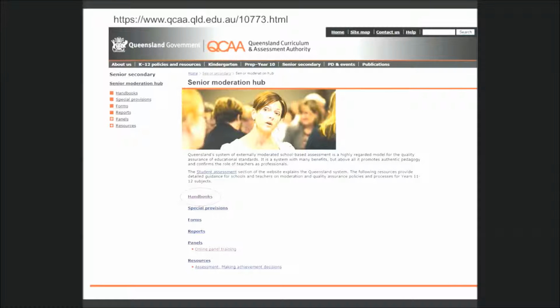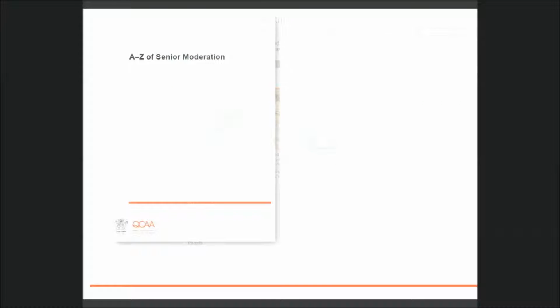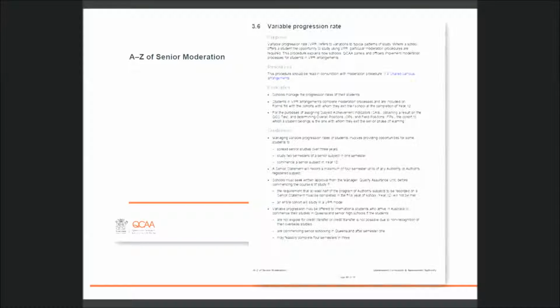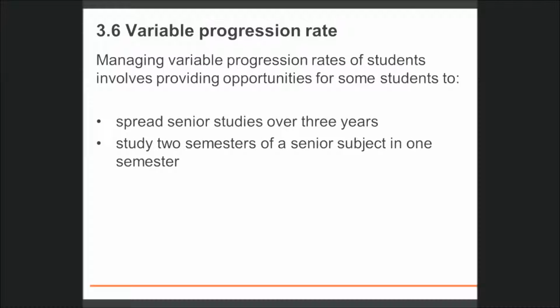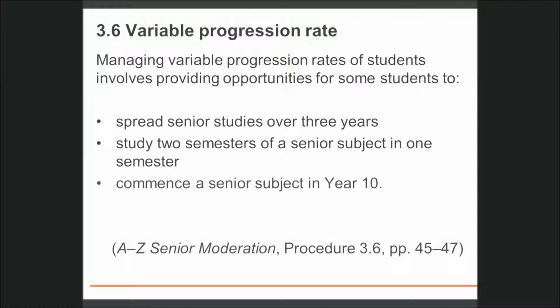By clicking on the Senior Secondary Senior Moderation Hub and the Handbooks tab, the repository for these documents can be accessed. Procedure for VPR can be found in the A to Z of Senior Moderation, Section 3.6, pages 45 to 47. Variable progression rates of students involves providing opportunities for some students to spread senior studies over 3 or more years, study 2 semesters of a senior subject in 1 semester, or commence a senior subject in Year 10.